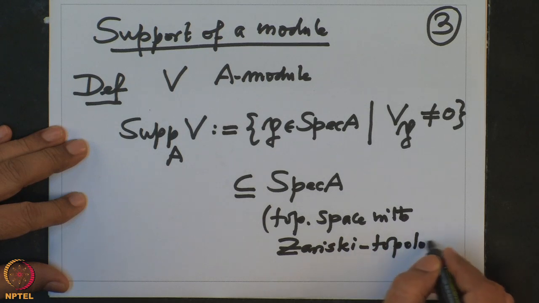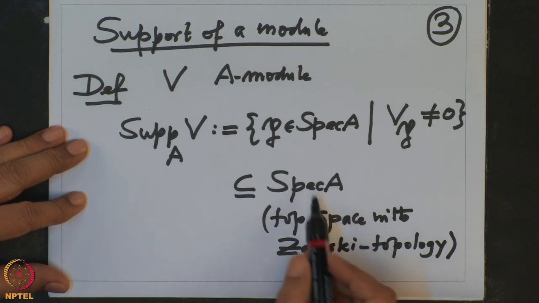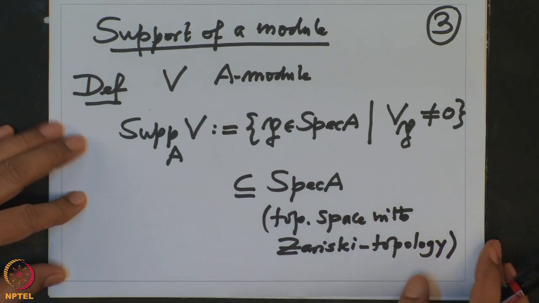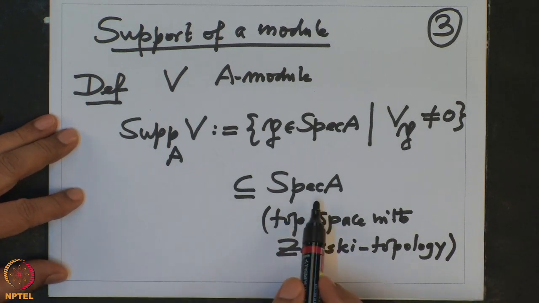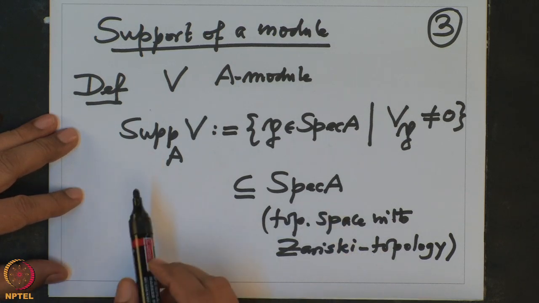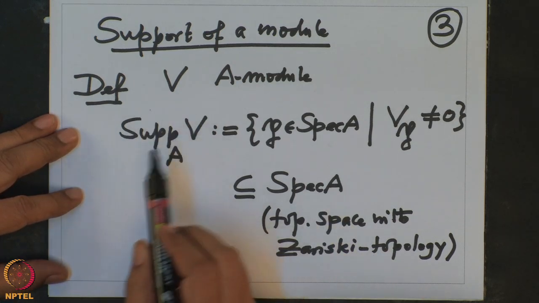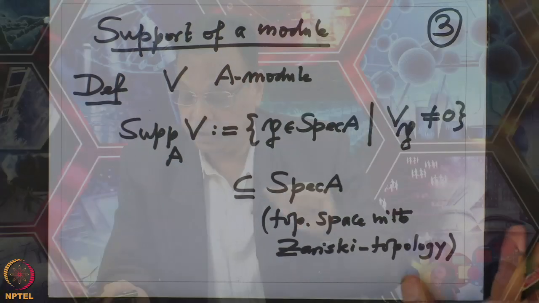So where we have given or declared what are the closed sets in this. They are precisely the V of some ideals. So anyway, this is a closed subset here in a topological space. So it is natural to ask what kind of a subset is it? Is it open? Is it closed? And so on. We will prove that this is a closed set.